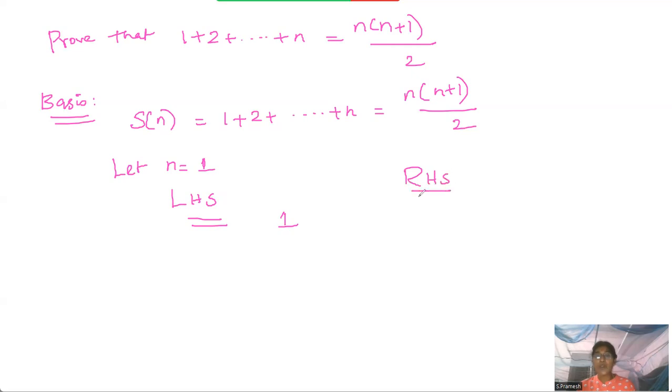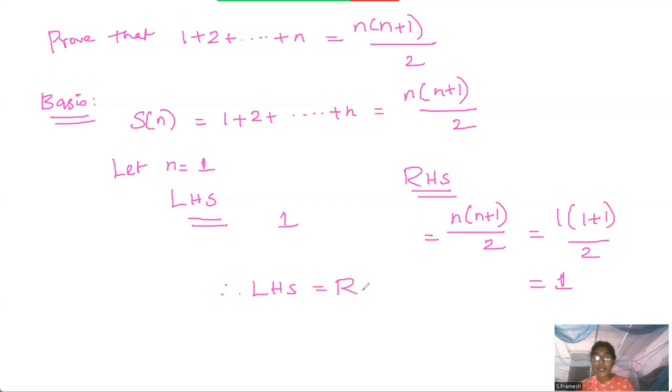I have to substitute 1 wherever you have n. So, now the right hand side value is n into n plus 1 by 2. This is equal to, you can substitute 1, so 1 into 1 plus 1 by 2, this is equal to 1. Therefore, the left hand side value is equal to the right hand side value. So, your basis is true, right? So, S of 1 is true.